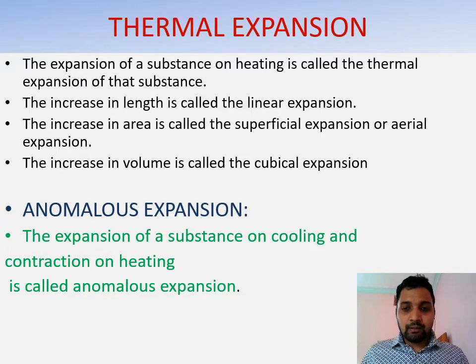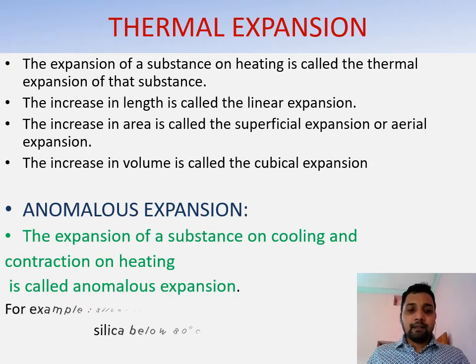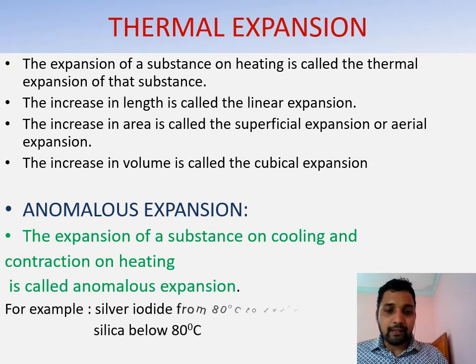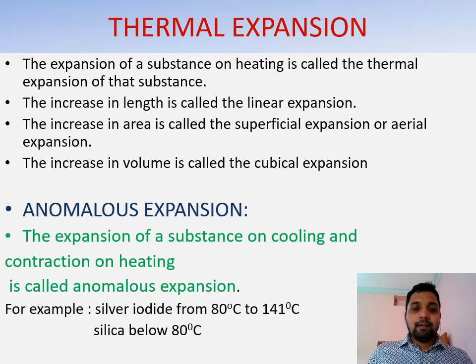Different substances show this anomalous expansion. For example, silver iodide, AgI, shows anomalous expansion between 80 degrees Celsius and 141 degrees Celsius.